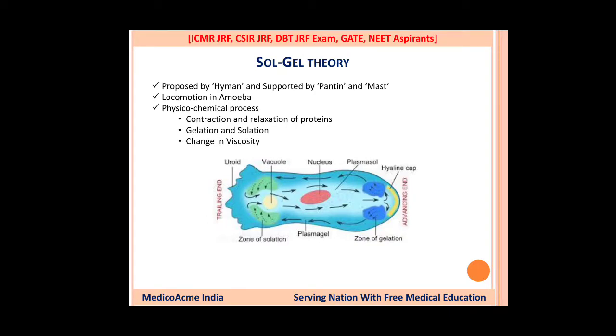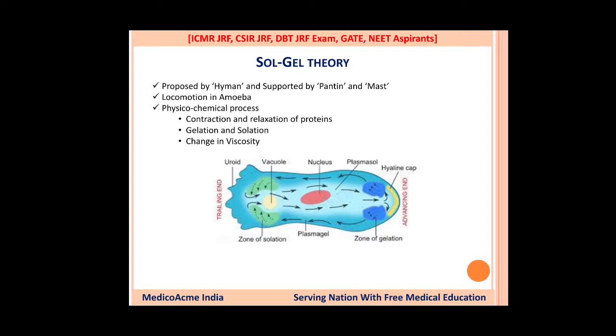So it is for the locomotion of amoeba. This theory was concerned with the locomotion of amoeba. Locomotion means movement, how amoeba moves from one place to another place. So it is a physico-chemical process. What does this mean? This means that the physical and the chemical things are all involved in the organism. Chemical things may be proteins, biomolecules, everything is covered. And physico means the physical part, that is the experimental part where the evidence is seen.